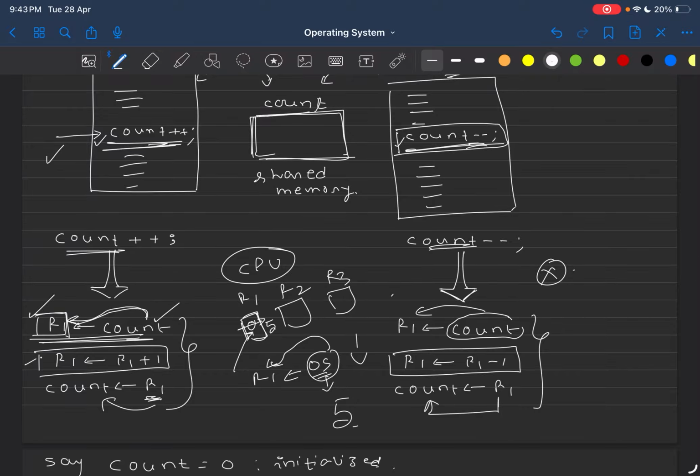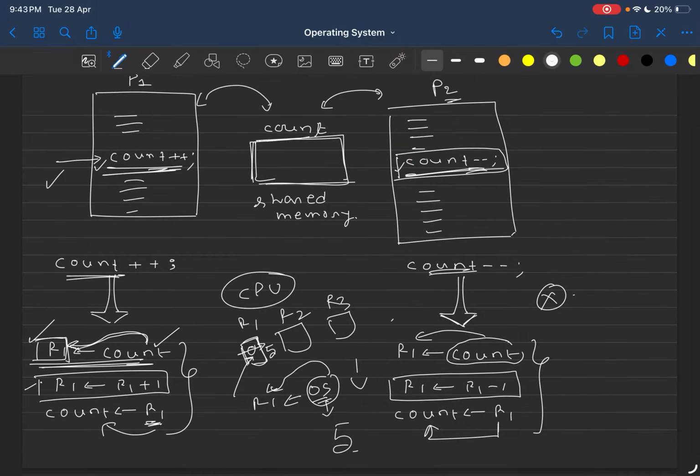So before getting preempted, processes store what values they have written into which register. Before getting preempted, P1 will maintain a trace that inside R1 it has mapped value 0. When P1 is scheduled again, it will not directly refer to register R1, because that may have been overwritten. P1 will see that last time before preemption, R1's value was 0. So now I will store 0 in R1 and start the next operations.